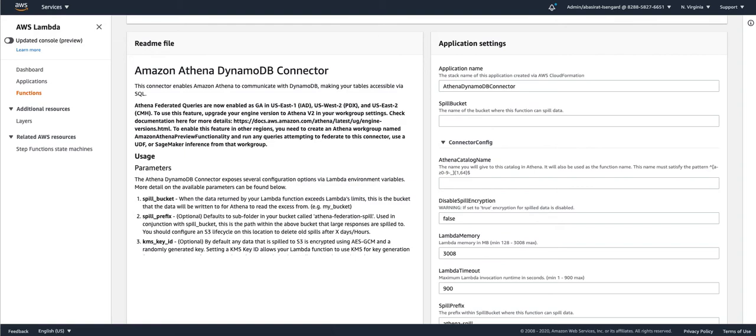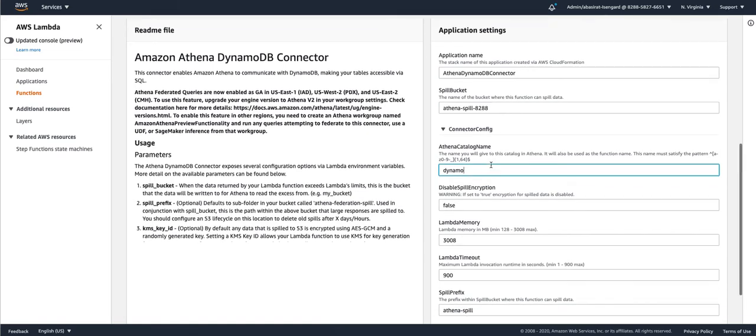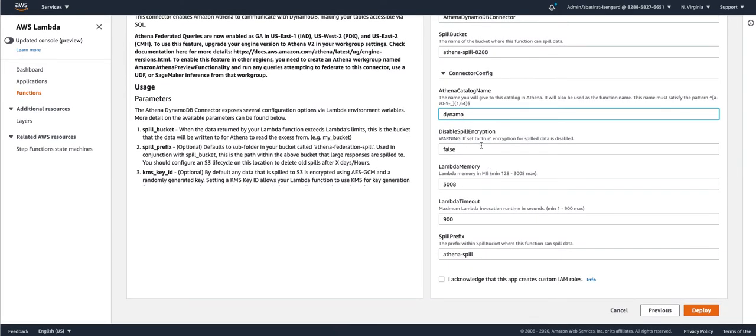So again, our spill bucket is the same spill bucket that we use for our CloudWatch metrics connector. For catalog name, we can put Dynamo here and leave the default values for spill encryption, for Lambda memory, and for Lambda timeout. For spill prefix, I can also set this prefix to be Athena spill Dynamo. And then I acknowledge and I deploy the connector.